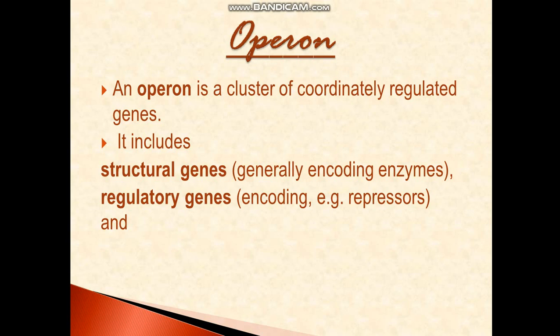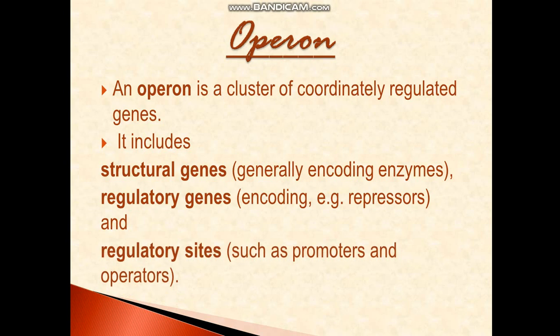So the structural gene is expressing itself, and its expression is regulated by the regulatory gene and regulatory sites. These regulatory sites are promoters and operators, which decide whether the messenger RNA will be formed at this particular time or not.